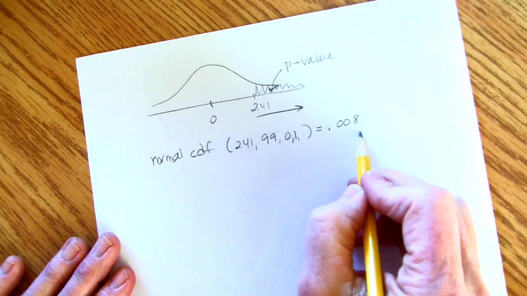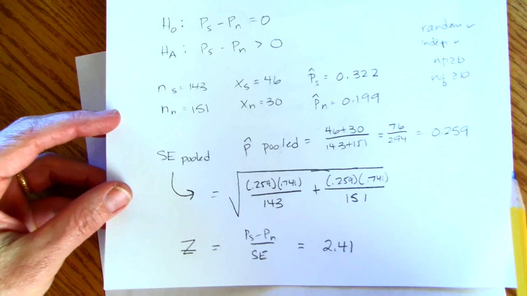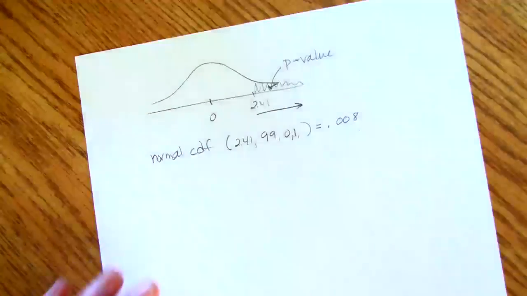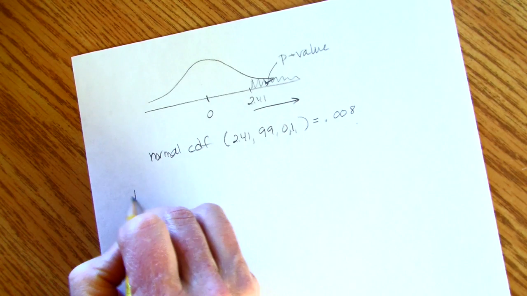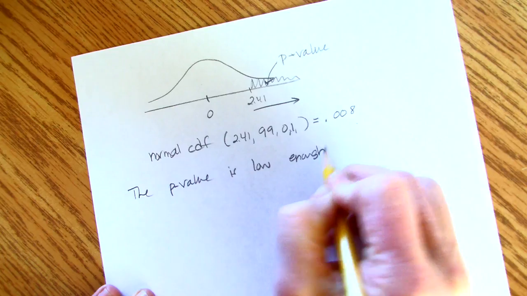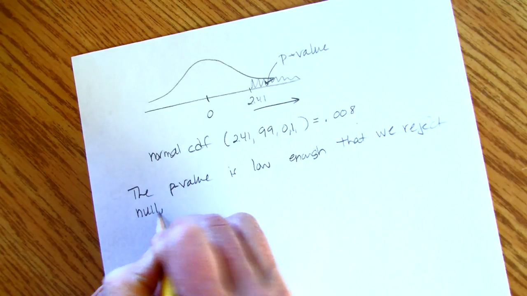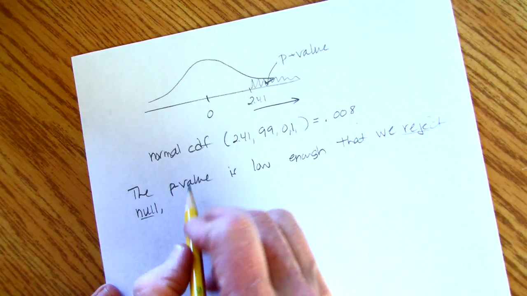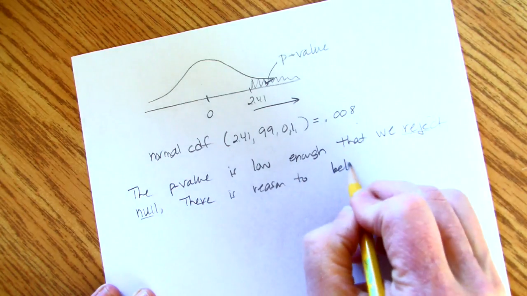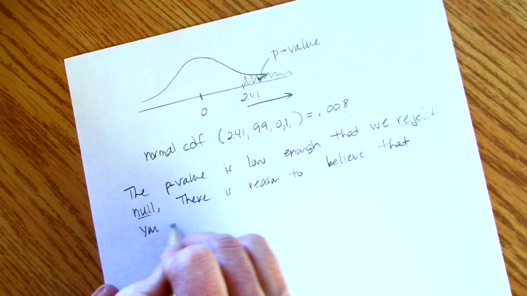0.008. So this is the likelihood of finding this difference, the support group minus the non-support group, if there truly was no difference. So the p-value is low enough, and this goes back to chapter 20, that we reject the null hypothesis. The null says there was no difference, so if we're rejecting the null, there is reason to believe that you are more likely to quit smoking if you have a support group.